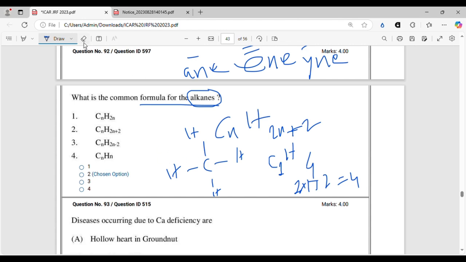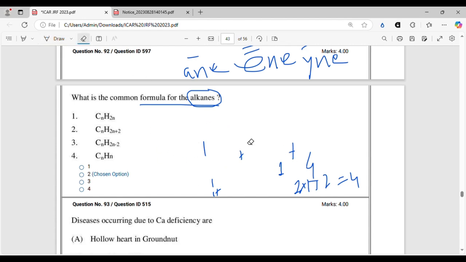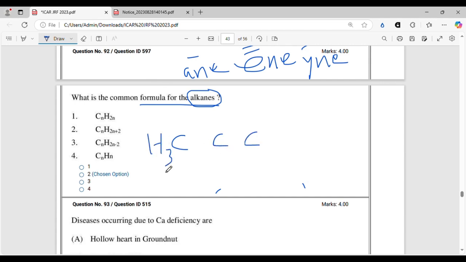If methane is a bit confusing, then also no problem. Let's consider a 3 carbon compound. Let's consider propane. Propane will contain CCC, it will contain H3, H2 and H3, right? So C is 3 and H is 8.